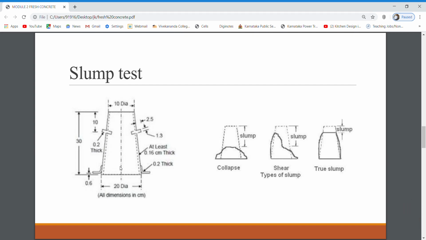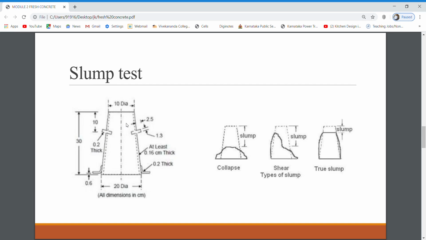So you have to prepare a concrete with the mix proportion which you designed, and that has to be filled here in four layers. Each layer is one quarter of the total height, and each layer has to be compacted with 25 blows. You have to compact it, then trim off, and then lift the cone upward. Then you can measure how much the slump is. You can measure it.